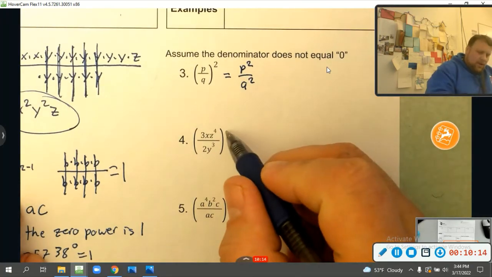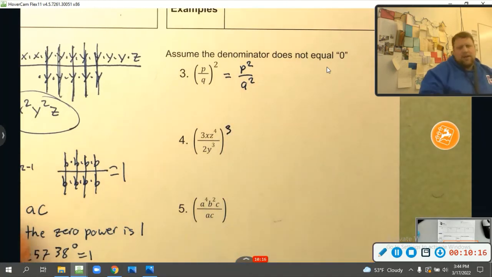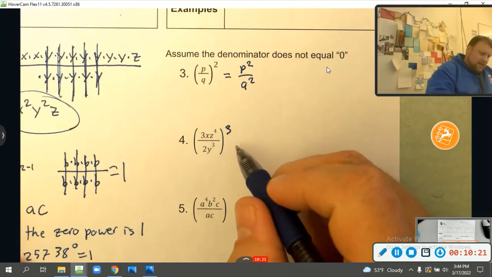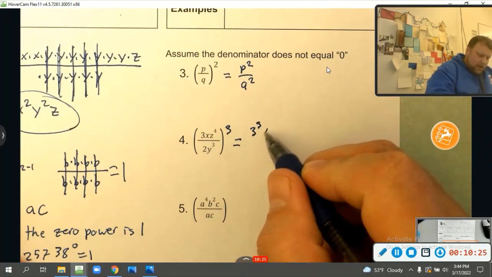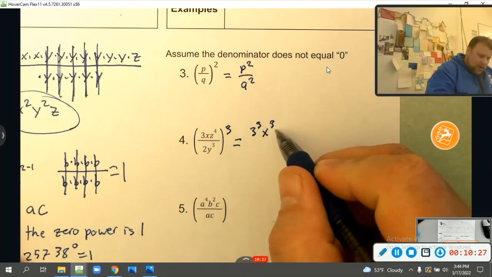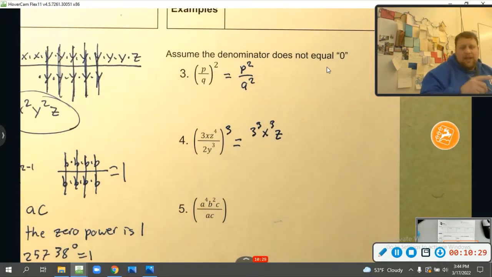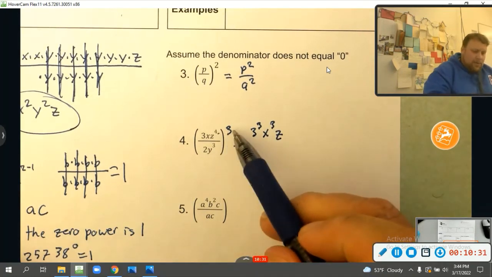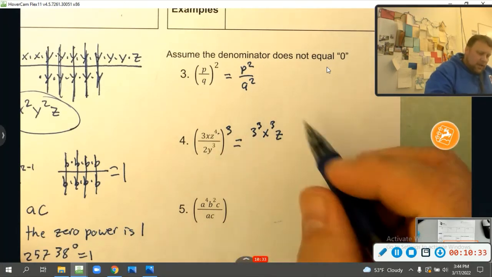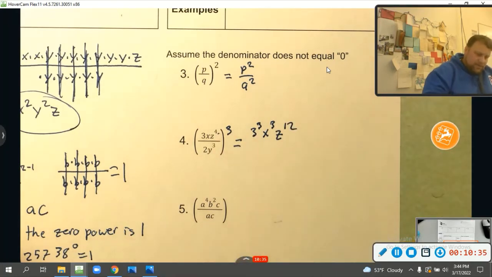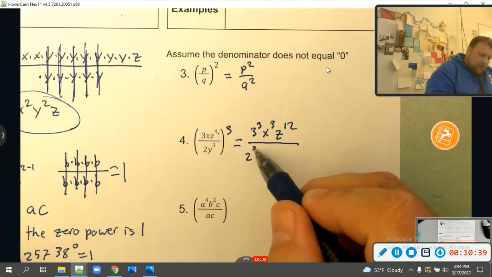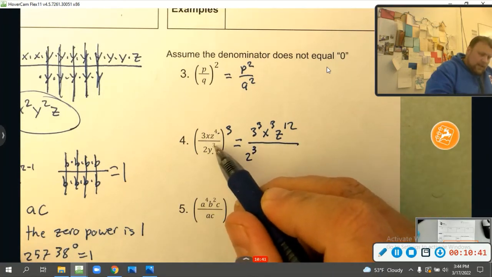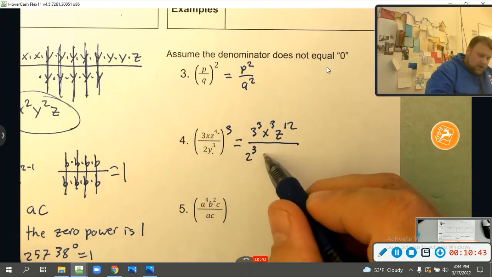Now right here, let's go ahead and do it to the third power. Just did that so nobody could work ahead, right? And that's going to equal what? 3 to the third power, x to the third power, and z. Don't forget the lesson, our last lesson, which says if we have a power to a power, we just multiply it. 4 times 3 is 12. And we're going to divide that by 2 to the third power, and y to the 3 times 3, which is y to the 9th.